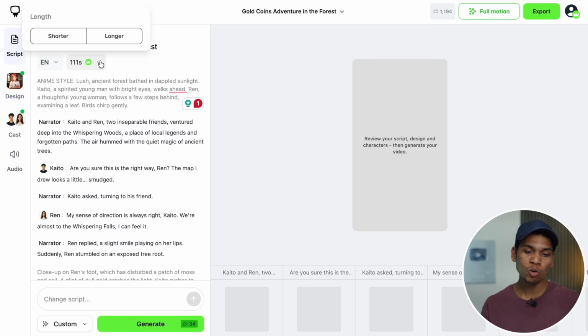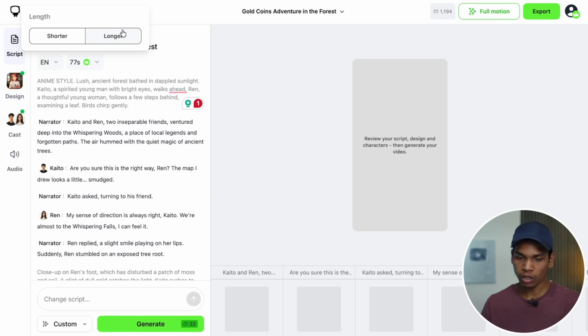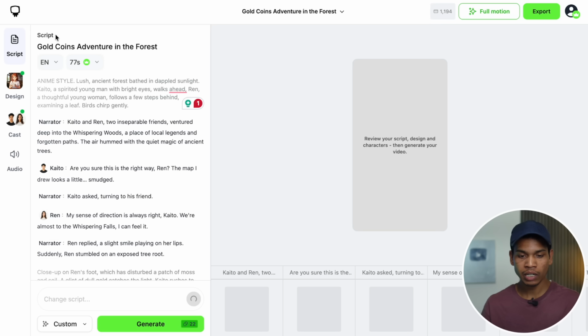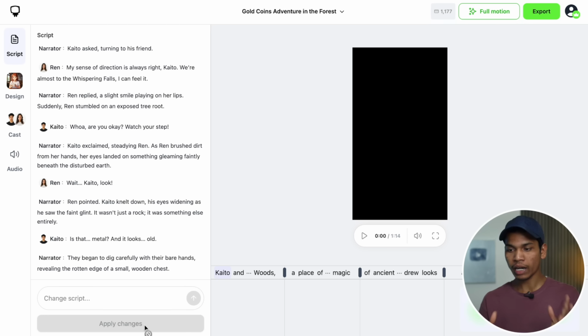If you want to shorten it, you can just click here shorter, and it will shorten the video length. And if you want to make it longer, you can just click here longer. Currently I am once again clicking shorter, because I want the video to be around 1 minute, so I think 63 seconds is good. After looking at everything, if you think it is good, you just click here generate, and then it will start generating your AI scenes.